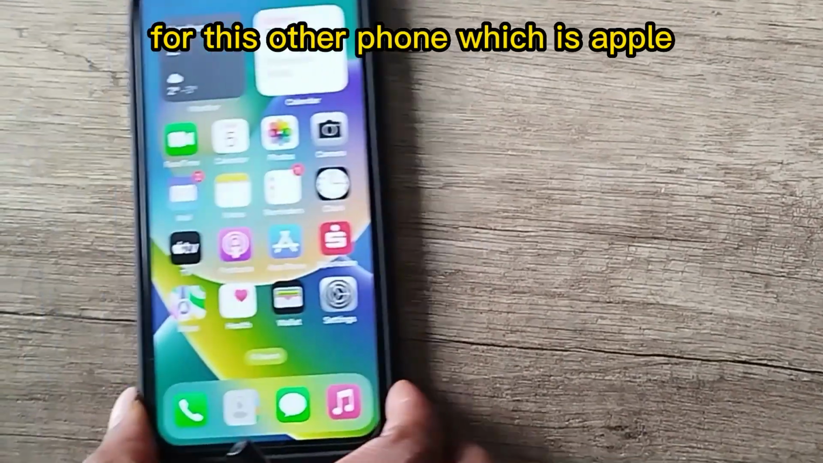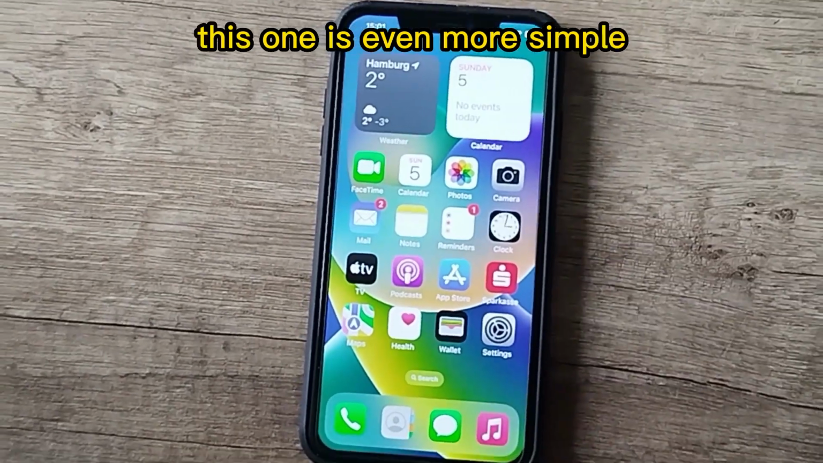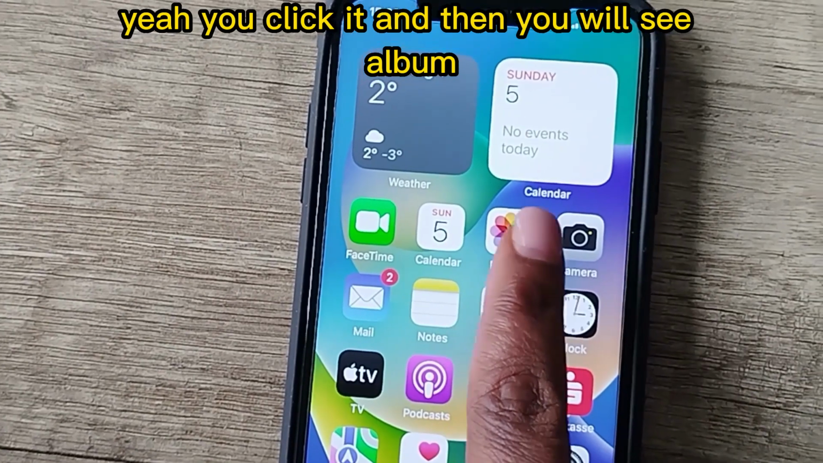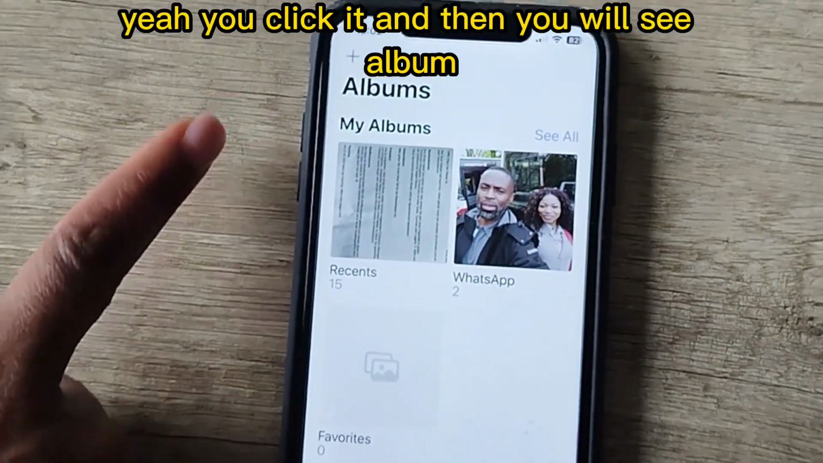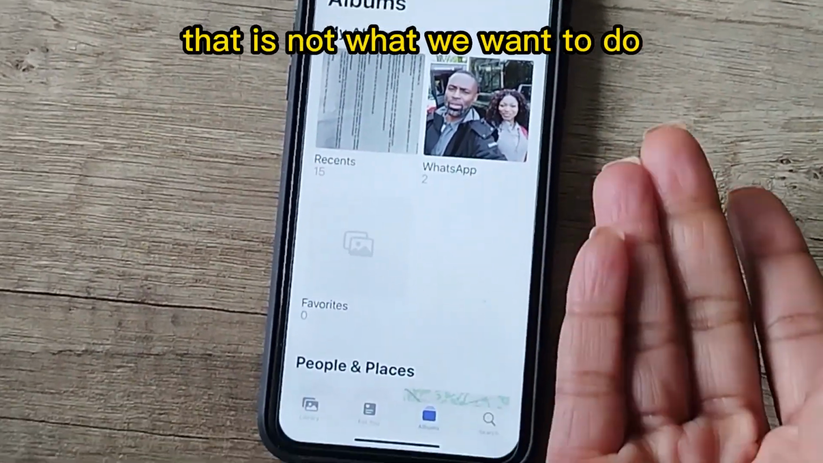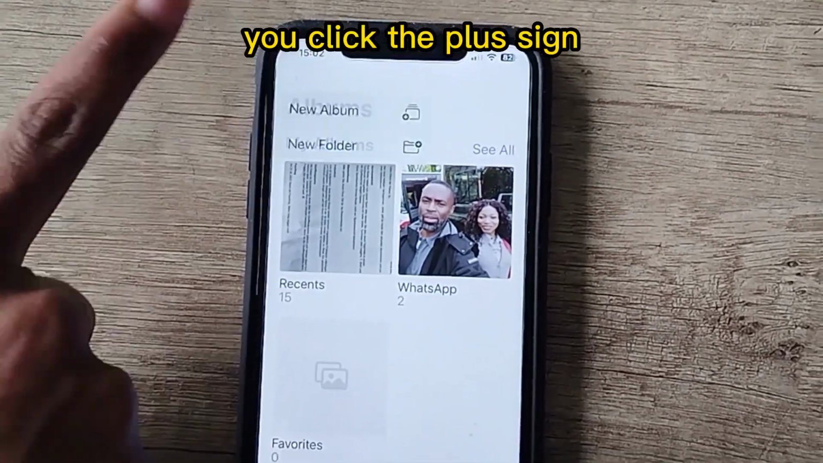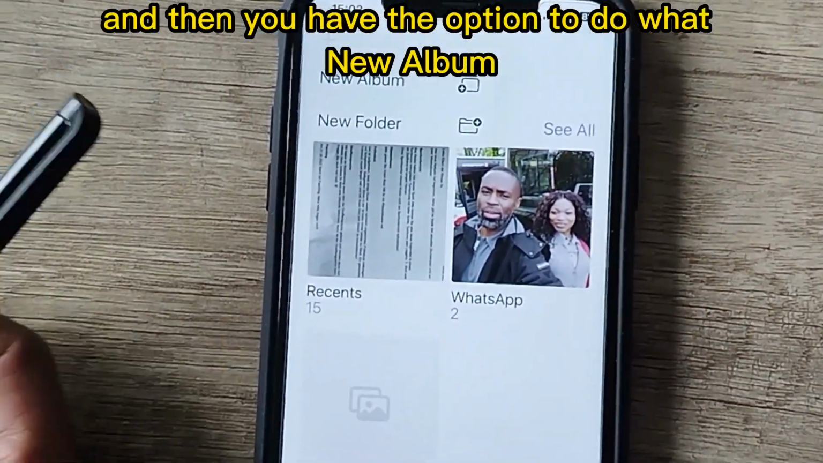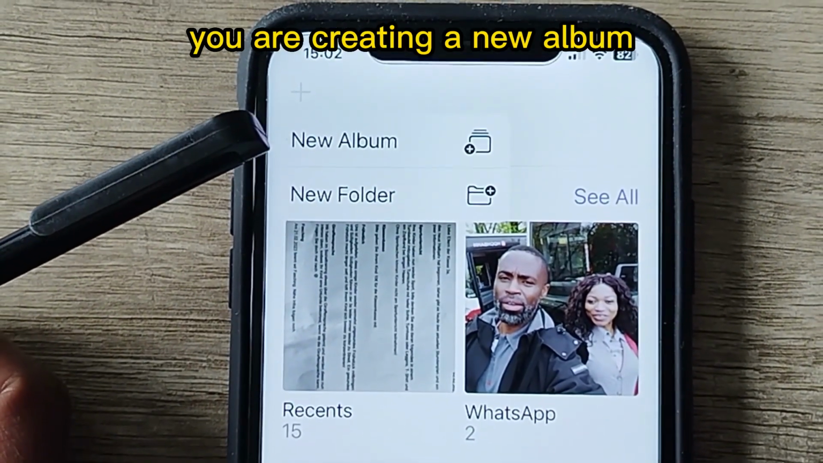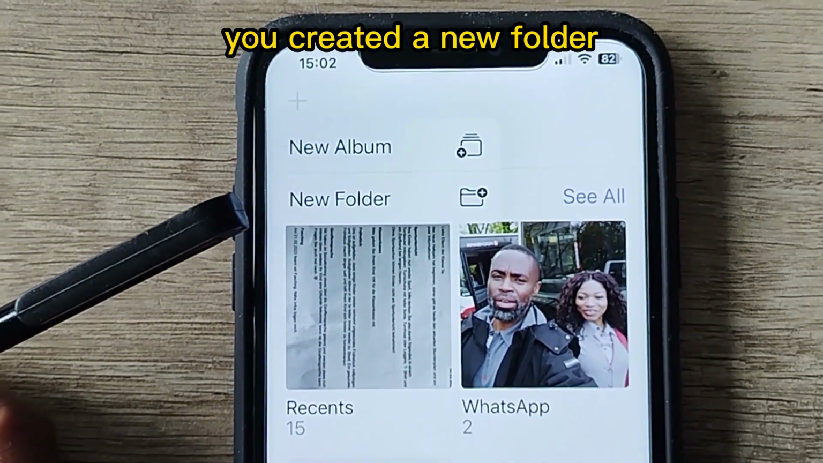For this other phone, which is Apple, how do you do this? This one is even more simple. You go to Photos, you click it, and then you will see Albums. You can select all, but that is not what we want to do. You will see a plus sign up there. You click the plus sign, and then you have the option to do what? New album. You are creating a new album, and you have another option, new folder. You're creating a new folder.